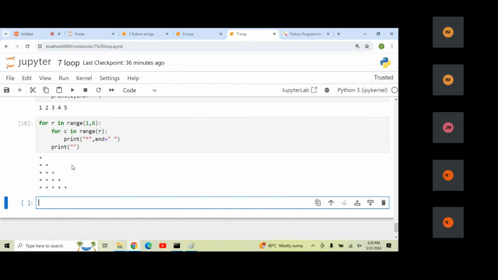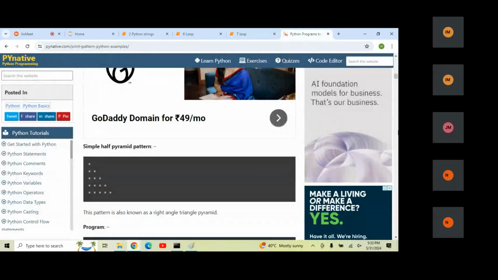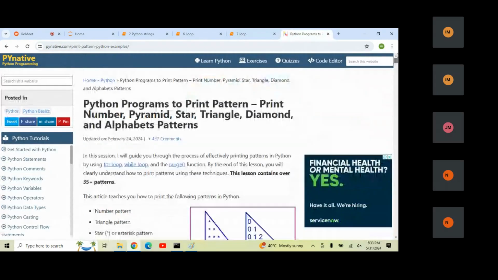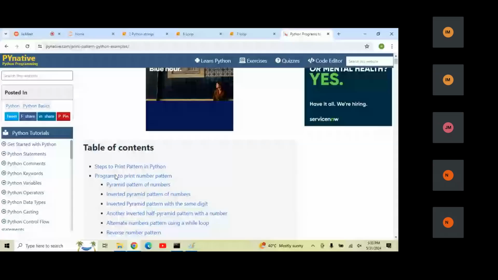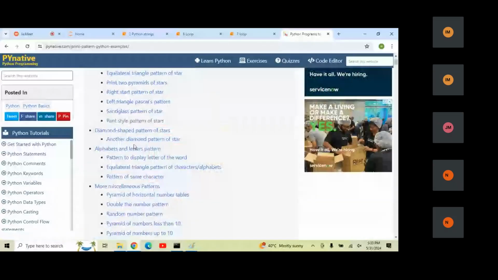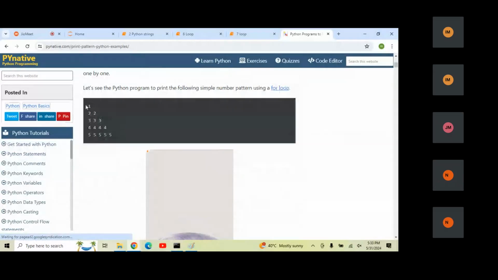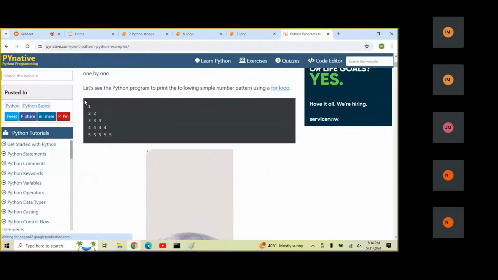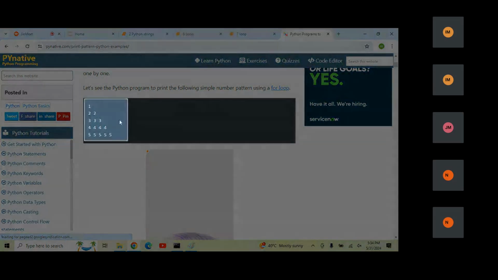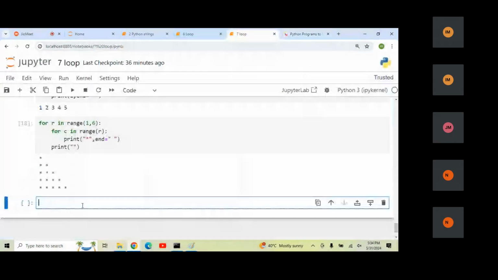Now next, let's draw one more pattern here. Let me go with some numbers. Practice all these questions. Okay, let's go with some number pattern. Let me take a screenshot. Number.